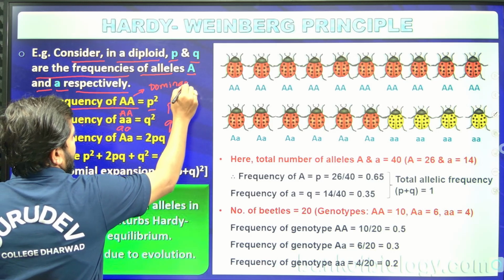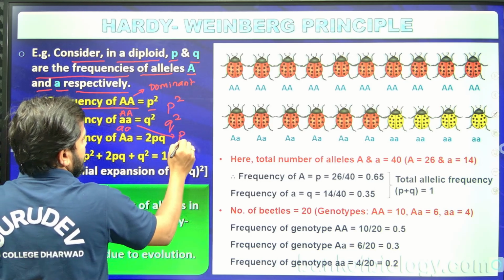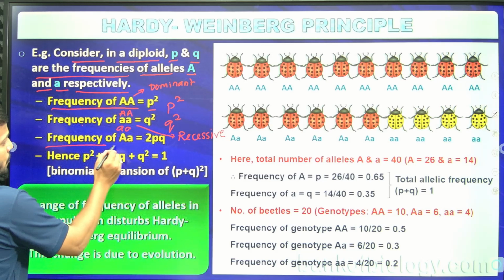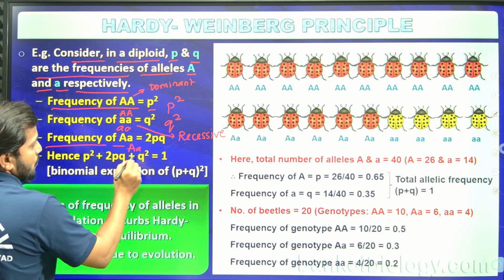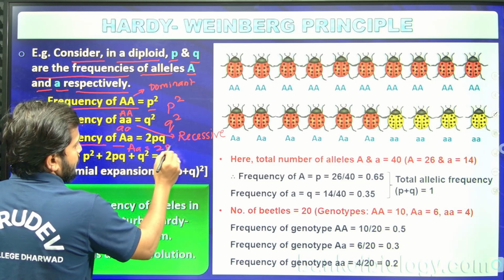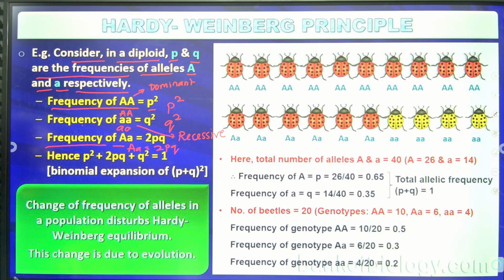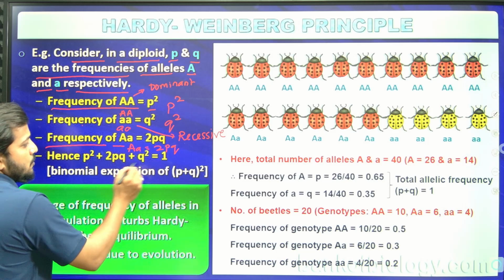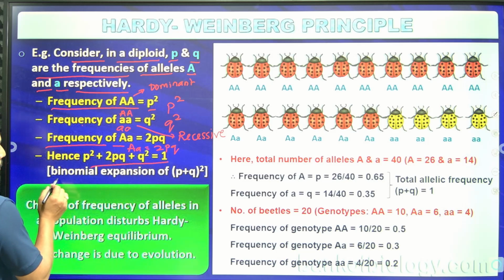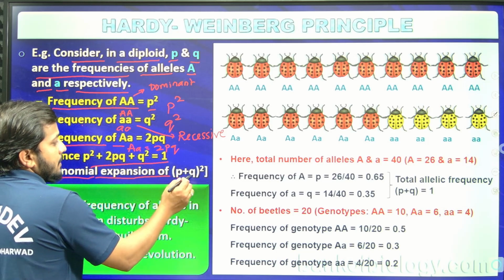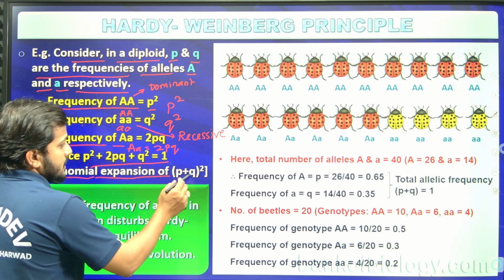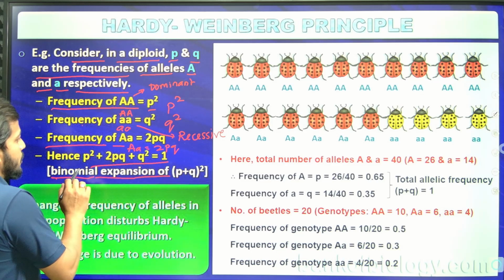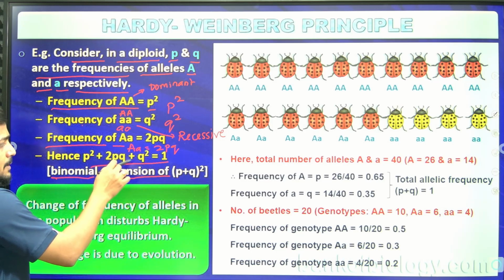It is homozygous dominant, and this is homozygous recessive. The frequency of the heterozygous, capital A small a, is represented as 2pq. So the heterozygous condition, hence p square plus 2pq plus q square is equal to 1. This is known to be a binomial expansion of p plus q whole square, or mathematically, a plus b whole square, which gives a square plus 2ab plus b square.